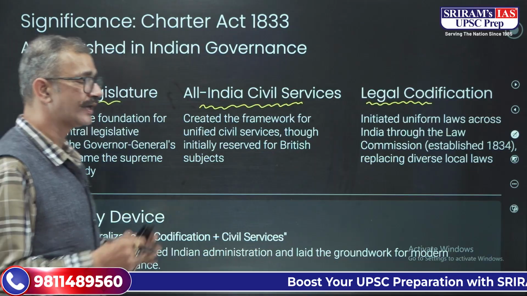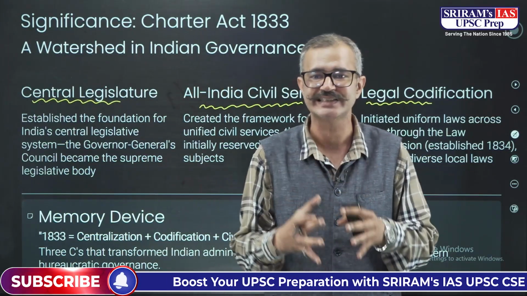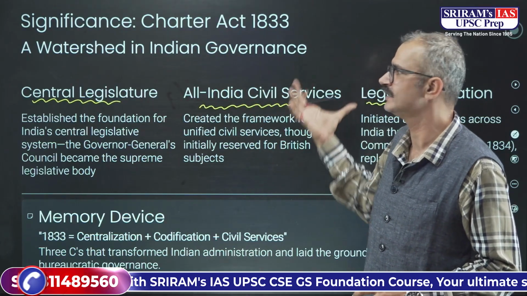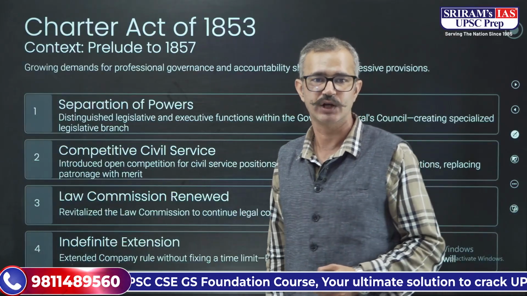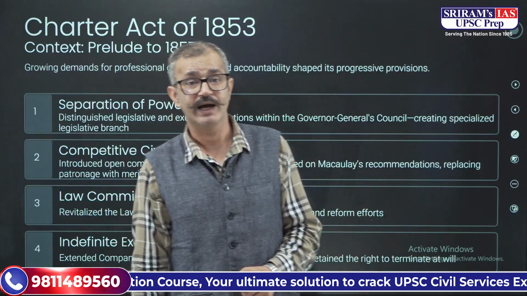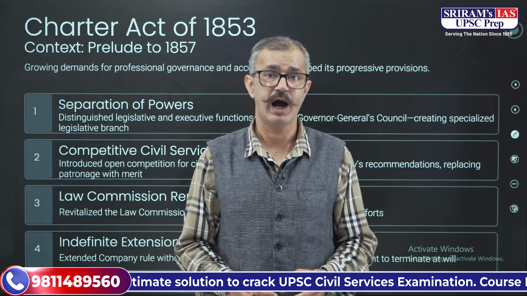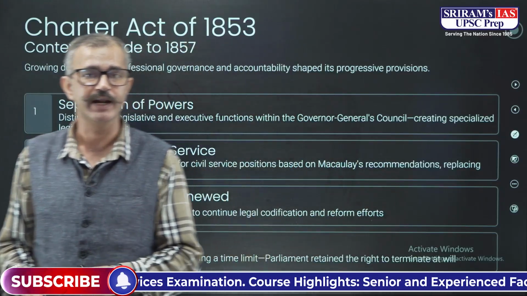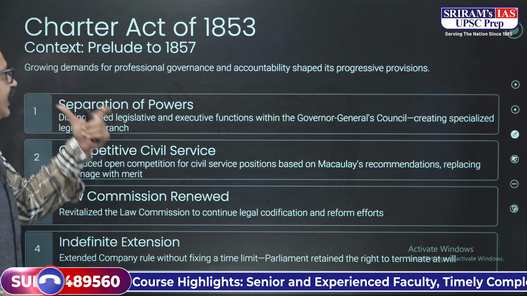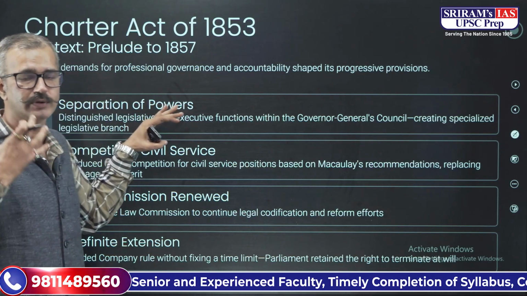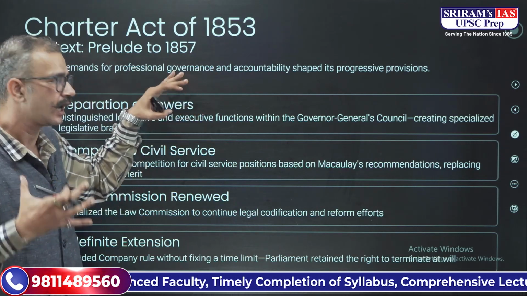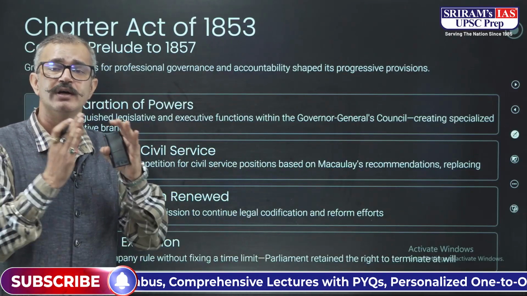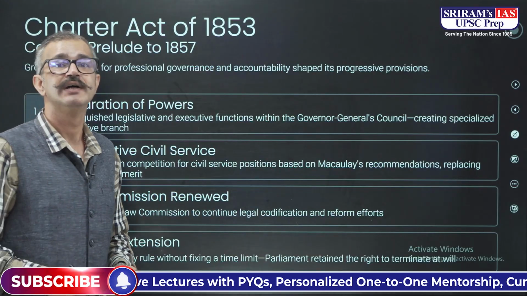When we are talking about 1833, you can remember it with 3 C's: we had centralization, civil services, as well as codification of the laws. Now, the last act that came under the Company's rule is the Charter Act of 1853. Here also there was a growing demand for accountability and professional governance, and that led to the shaping of the Charter Act of 1853.